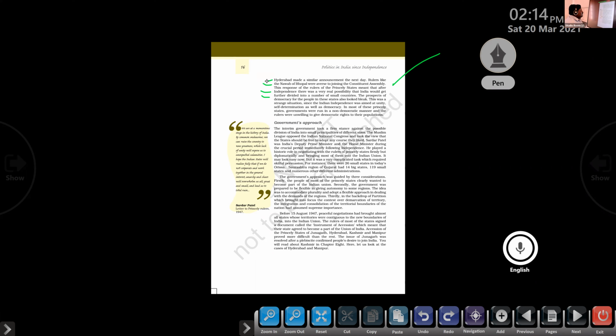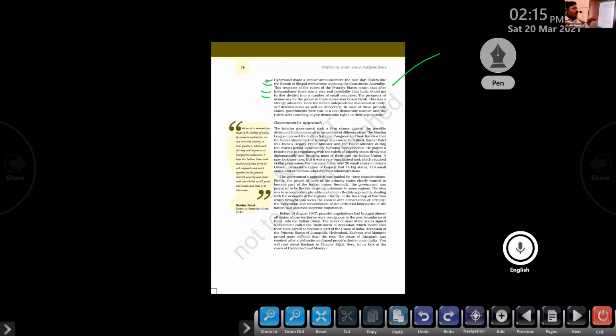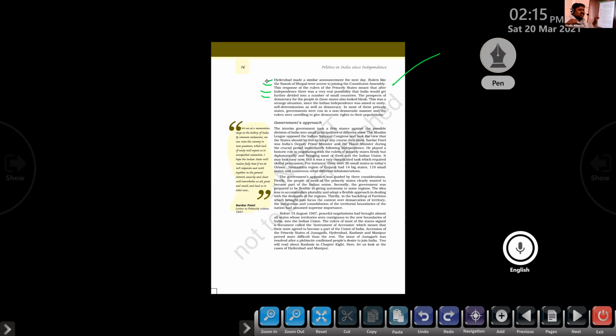The prospects of democracy for the people in these states also looked bleak. The people of these princely states had learned about democracy at the time of the national movement from various national leaders. But now these princely states were staying independent and not joining the Indian Union, which means they were not going to enjoy democracy. So the democracy for the people in these states looked bleak, meaning dark. There is no future for them related to democracy, I think. Okay, clear?